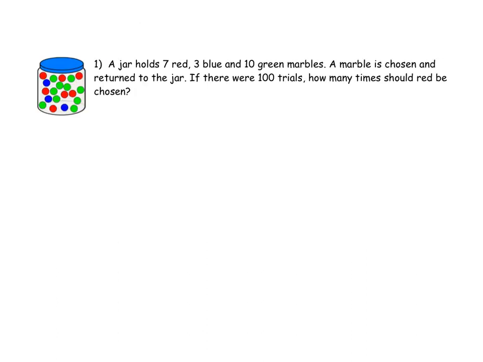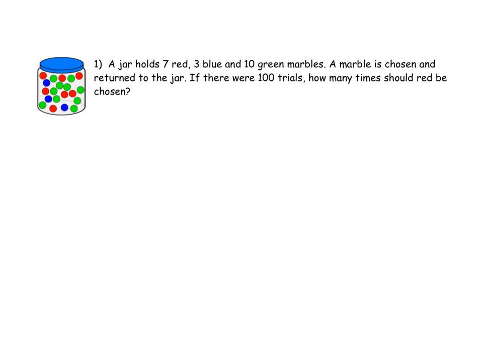All right. A jar holds 7 red, 3 blue, and 10 green marbles. A marble is chosen at random from the jar. If there were 100 trials, how many times should red be chosen? If you remember from yesterday's video, this is like the last problem of that video, where we use the theoretical probability to make a prediction about what will happen in the future.